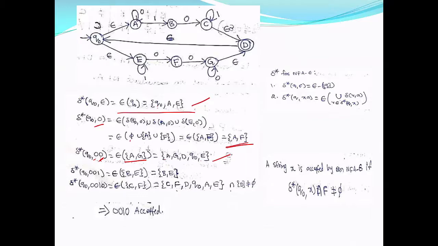Continuing in this manner, we will reach delta star of q0 on 0 0 1 0, which is this, d q0 a. Now my set of final states is D. So this intersection D is not equal to phi. That means at least there is one final state existing in this. So your input string 0 0 1 0 is accepted. That is how you can process a given input string.